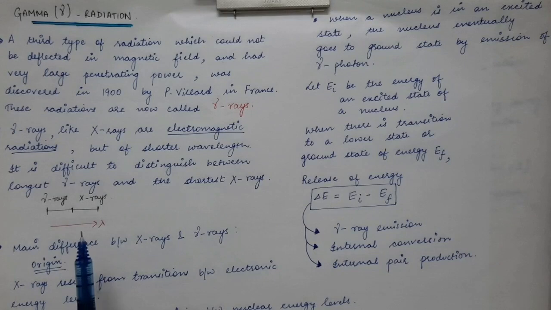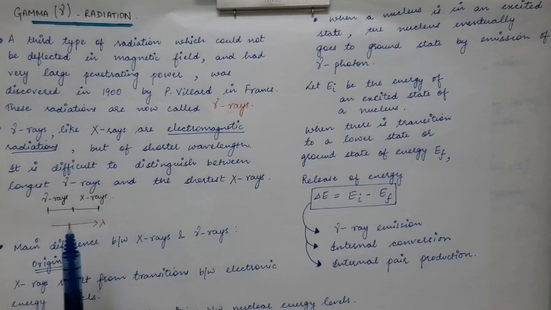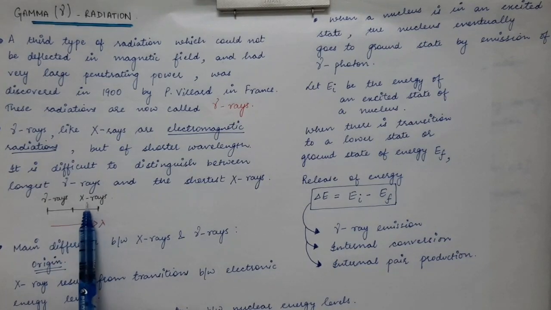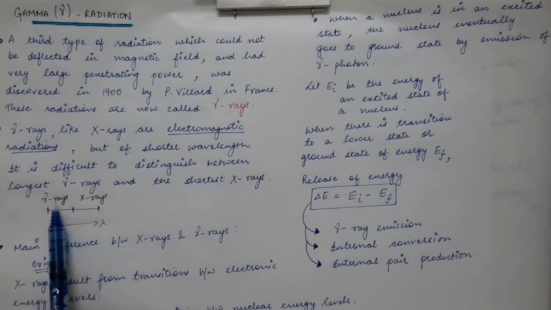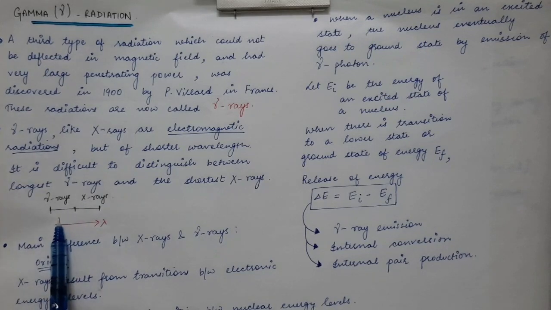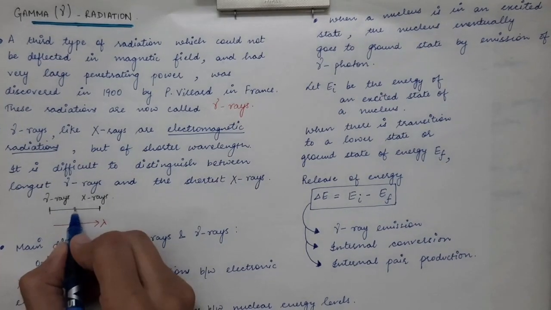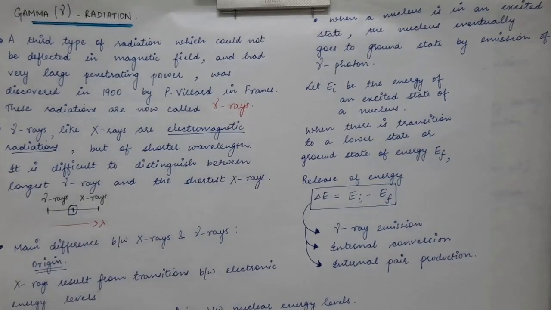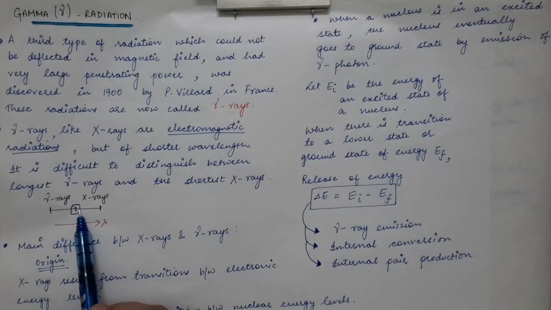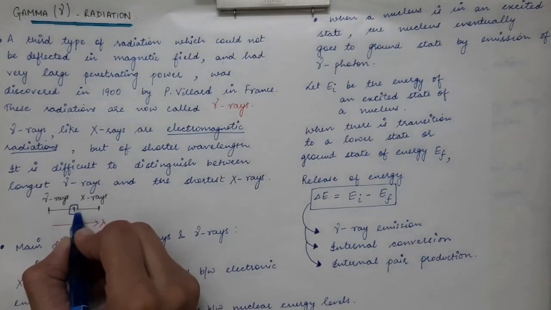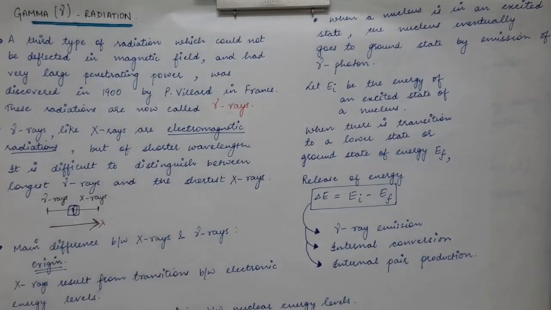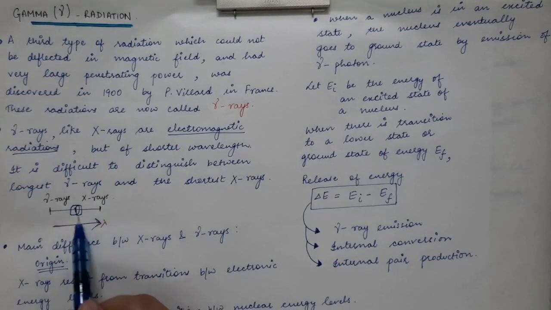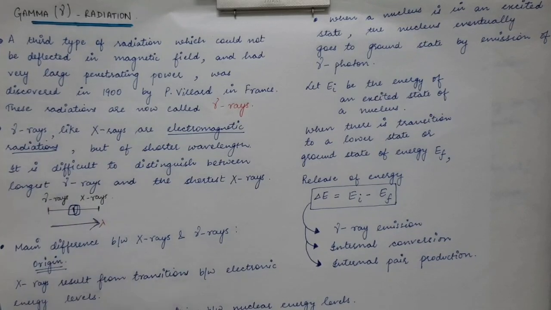You are well aware of the electromagnetic spectrum. In the electromagnetic spectrum, you can clearly see that X-rays have larger wavelength as compared to gamma rays, which have shorter wavelength. The wavelength of X-rays is large as compared to the wavelength of gamma rays.